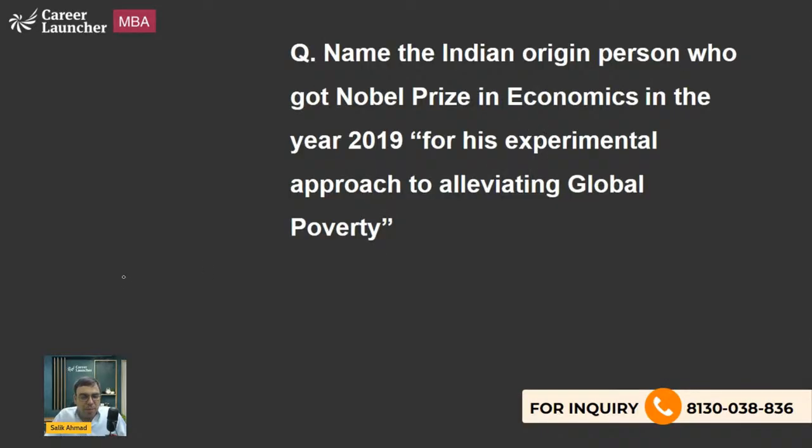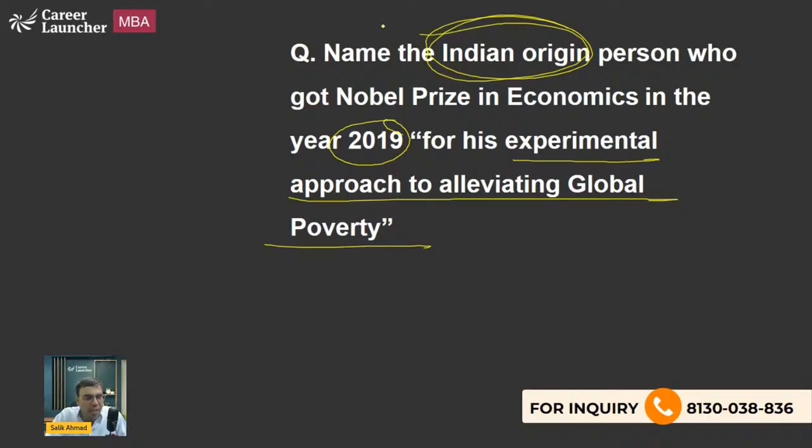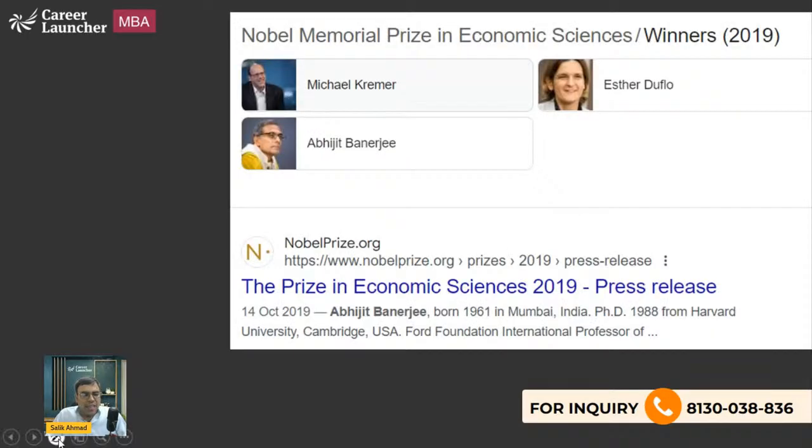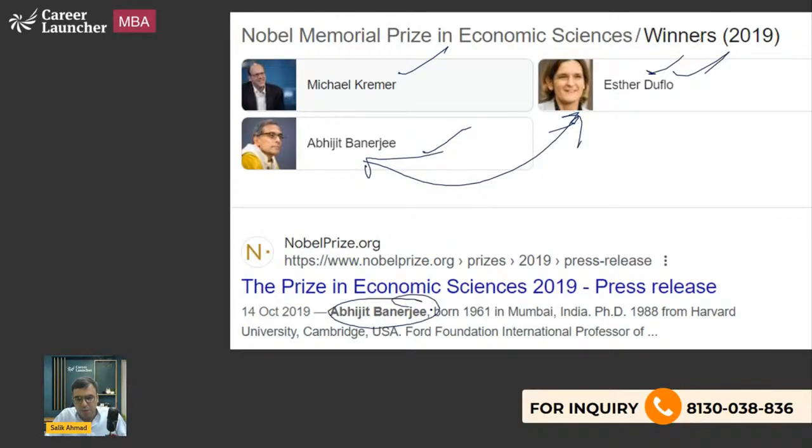The next is: name the Indian origin person who got the Nobel Prize in Economics in the year 2019 for his experimental approach to alleviating global poverty. Indian origin person means he was born in India, but later on settled in America and got US citizenship. So here we are talking about Mr. Abhijit Banerjee. And this year we have seen his book also, called Chonk. This can also be asked, the name of the book. So in 2019, three people got the Nobel Prize in Economics: Michael Kremer, Abhijit Banerjee, and Esther Duflo. These two are husband and wife. Esther Duflo, I think, is from Spain, if I'm not wrong. That is what you should be knowing about.